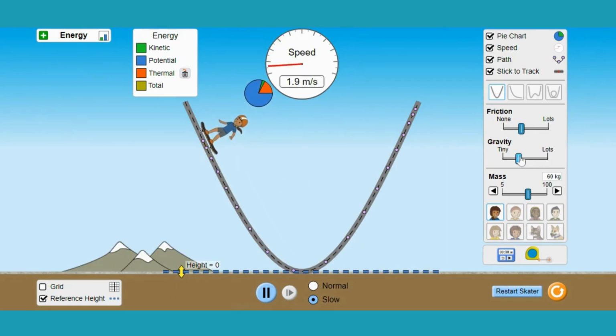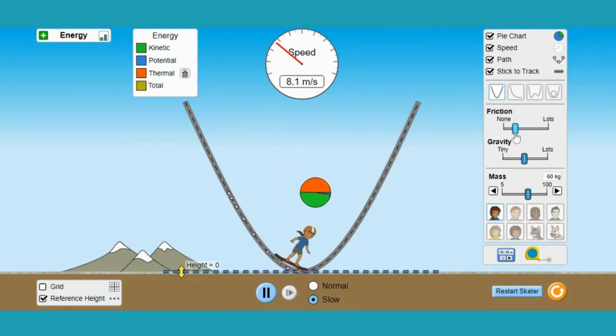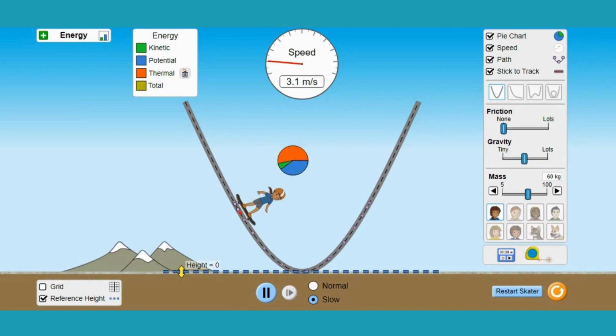To begin with, let's understand what exactly is meant by kinetic, gravitational potential, and thermal energy. Kinetic energy is the energy possessed by an object due to its motion, while gravitational potential energy is the energy stored by an object when it is placed at a certain height in a gravitational field. Lastly, thermal energy is the energy associated with temperature and the movement of atoms and molecules.